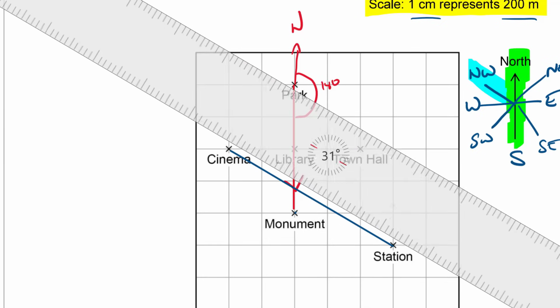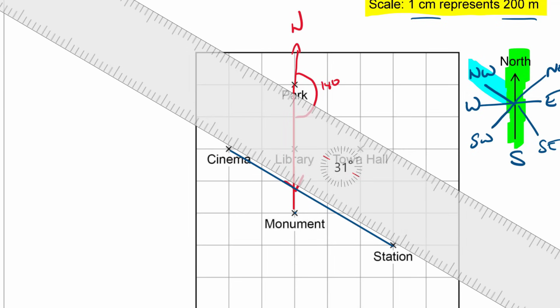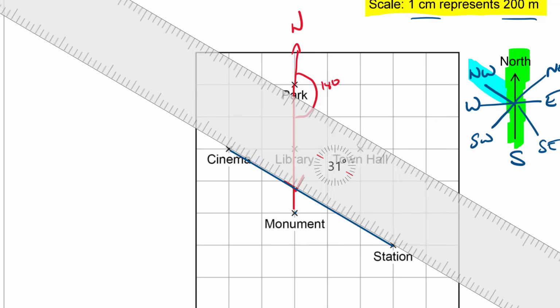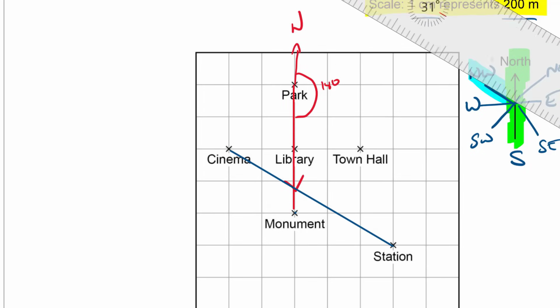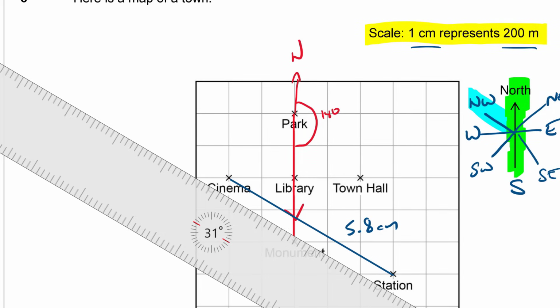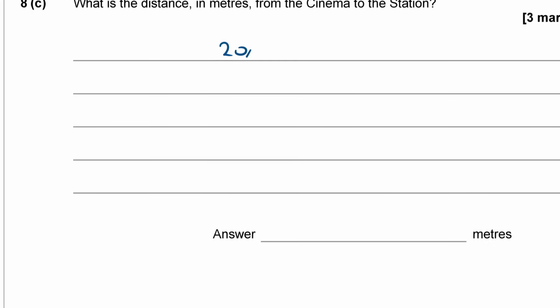Now my ruler here is a kind of electronic one. It's not going to calibrate nicely with that page, but if you've got a proper ruler on a proper exam paper, you can just measure it to the nearest millimeter. Having done that properly, I made it 5.8 centimeters when I measured it on the real paper with a real ruler. So if it's 5.8 centimeters and I know that 1 centimeter represents 200 meters, if I times 200 by 5.8, I should get the distance. So 200 times 5.8, what's that equal to?